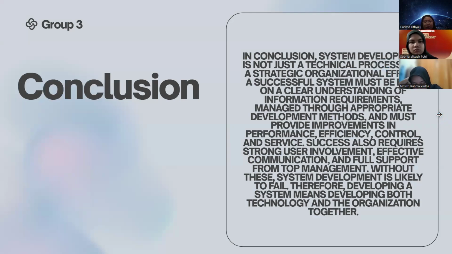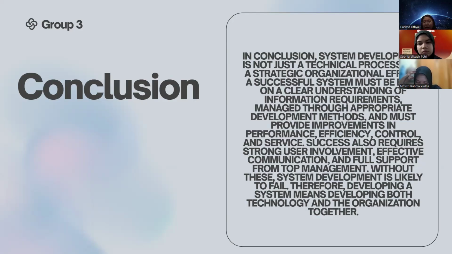So the conclusion of this material is that system development is not just a technical process, but a strategic organizational effort. A successful system must be built on a clear understanding of information requirements, managed through appropriate development methods, and must provide improvement in performance, efficiency, control, and service.